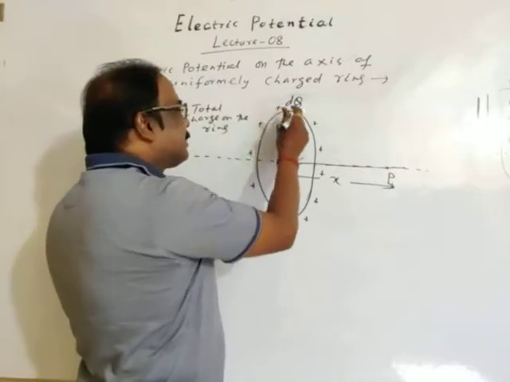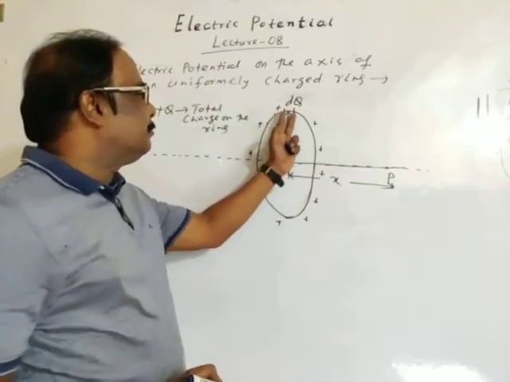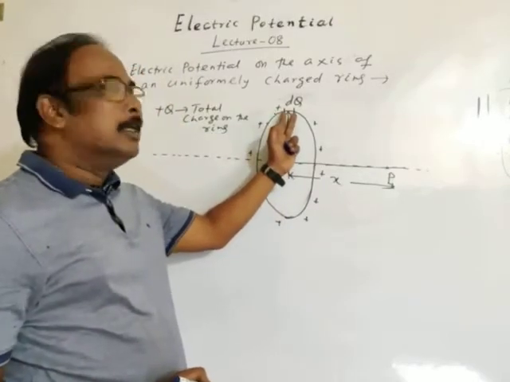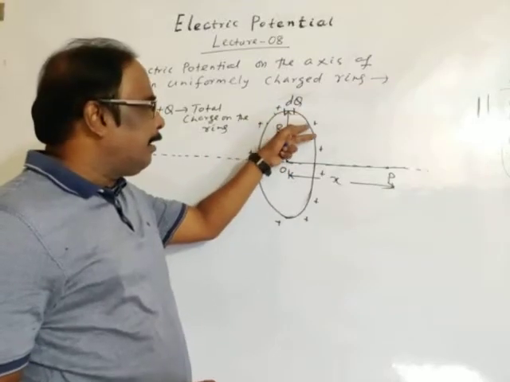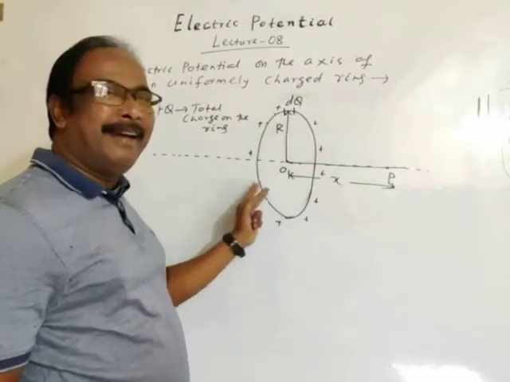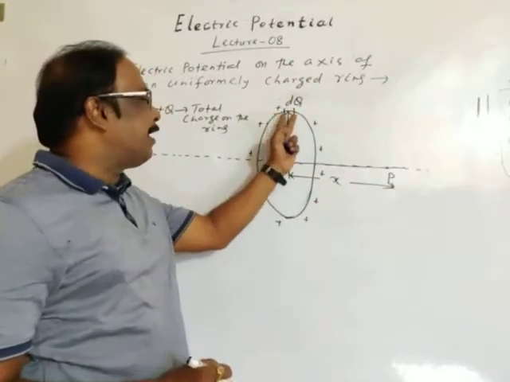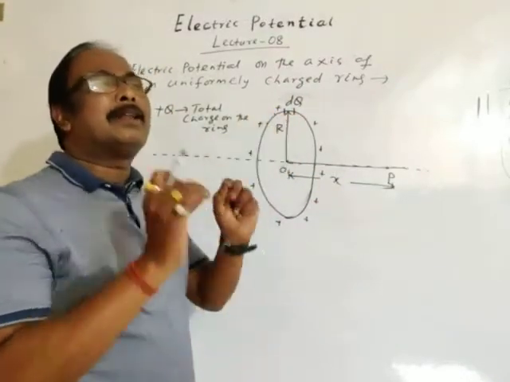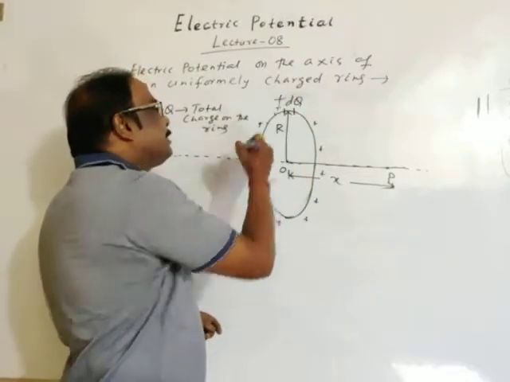The whole length of the ring can be divided into a number of equal segments, each of length dl. Suppose this length is dl, so we can cover the whole length of the ring. Let the charge on this elemental length be dq, which is positive.